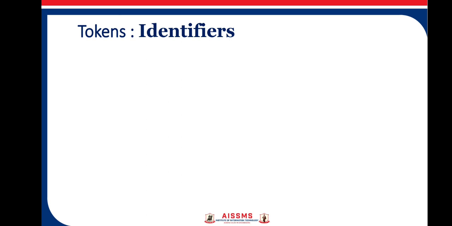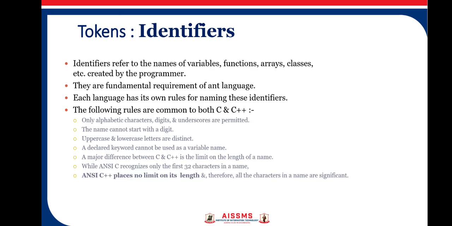Next is identifier. So what is an identifier? It refers to the name of a variable, function, array or class which is created by a programmer. That means all these are user defined names. They are fundamental requirements of any language. Each language has its own rules for naming identifiers. That means you have to follow these rules if you want to give a name to a variable, a function or a class.